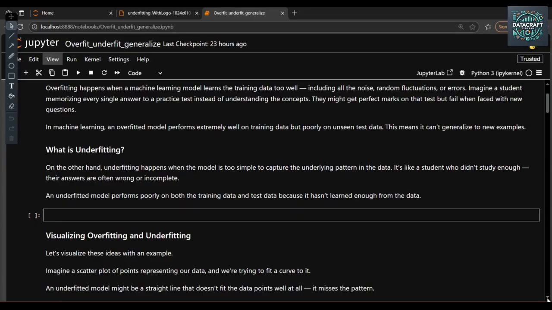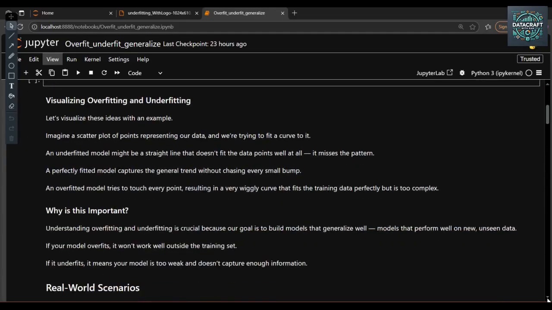Now visualizing the overfit and underfit. Imagine a scatter plot of points representing our data and we are trying to fit a curve to it. An underfitted model might be a straight line that does not fit the data points well at all. It misses the pattern. A perfectly fitted model captures the general trend without changing for every small bump. And the overfit model tries to touch every point, resulting in very wiggly curves, and it fits the training data perfectly, but it's too complex.